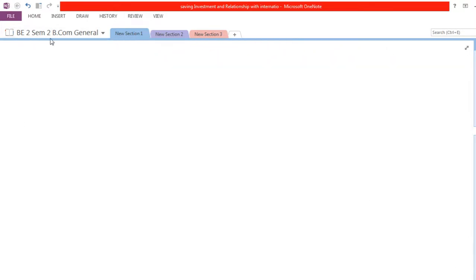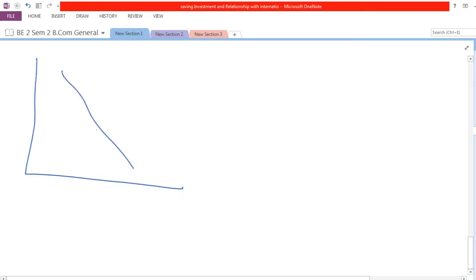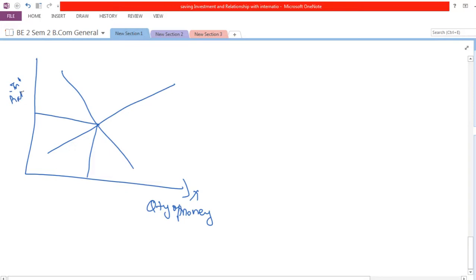Okay, if the interest rates, let's say, are below equilibrium, the quantity of loanable funds supplied would be less than the quantity demanded. So if, let's say, this is the demand for money and this is the supply for money, here we are able to determine the rate of interest. Here the x-axis is the quantity of money and this is your interest rates. Here we have determined the interest rate at R1, and at R1 quantity Q1 is getting supplied.